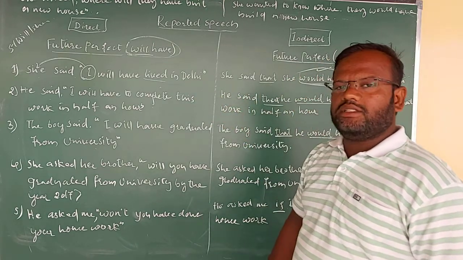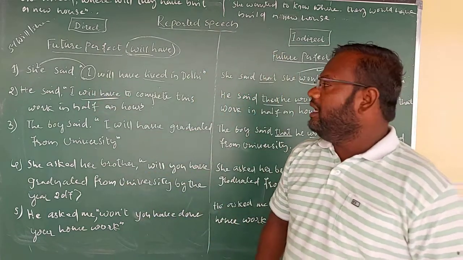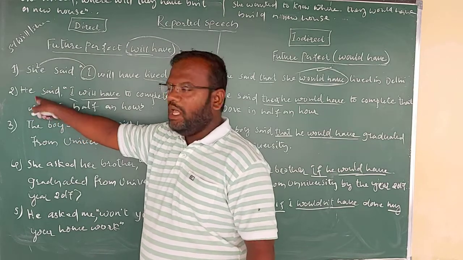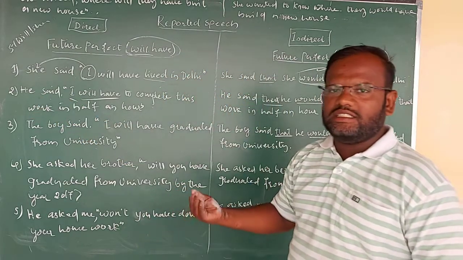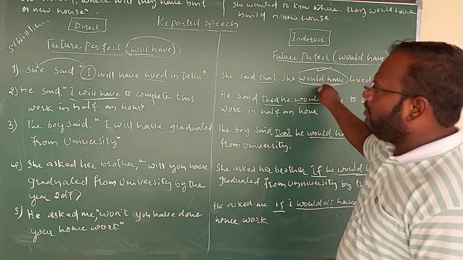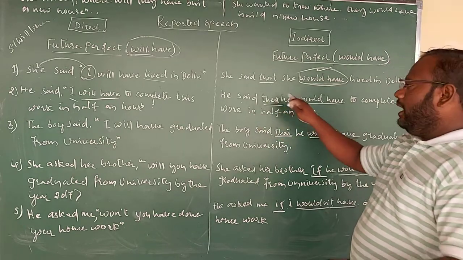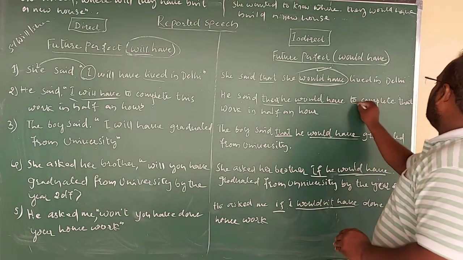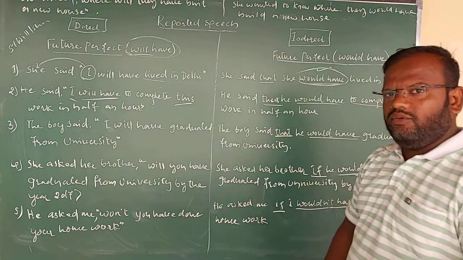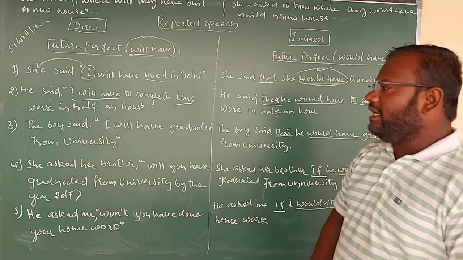Here also we need to make the same changes. Instead of will have we have to take would have. Instead of the pronoun I, we have to take he, and then we need to use the conjunction that. So let's look at the indirect speech of this sentence. He said that he would have to complete that work in half an hour.